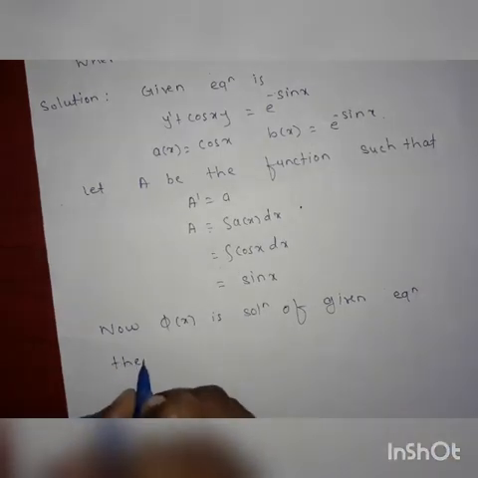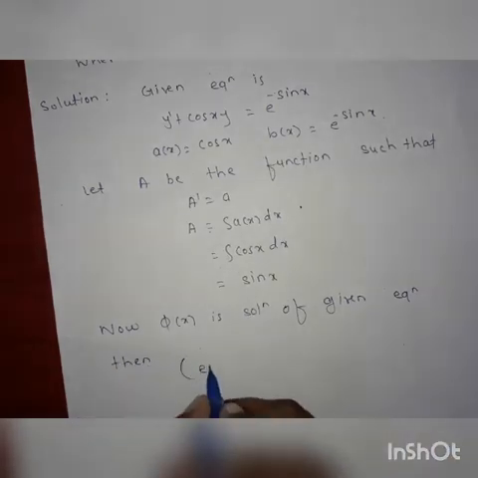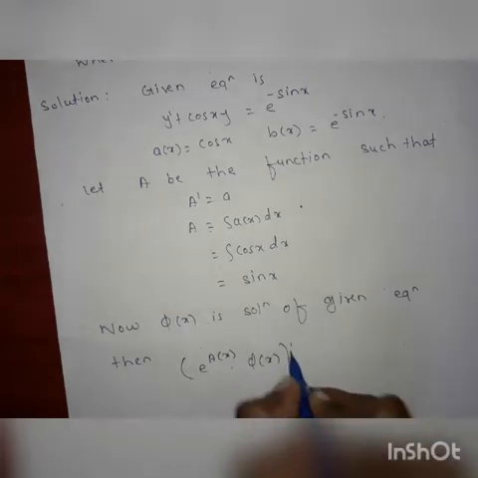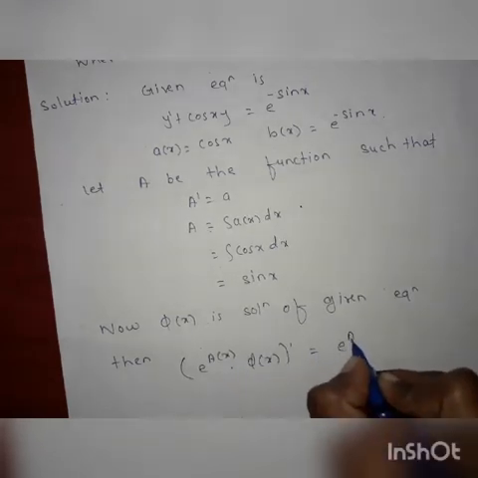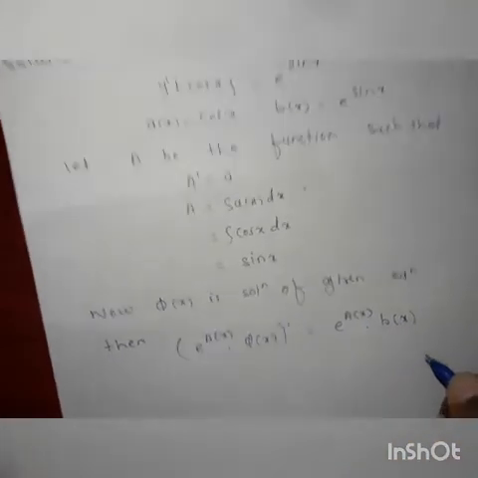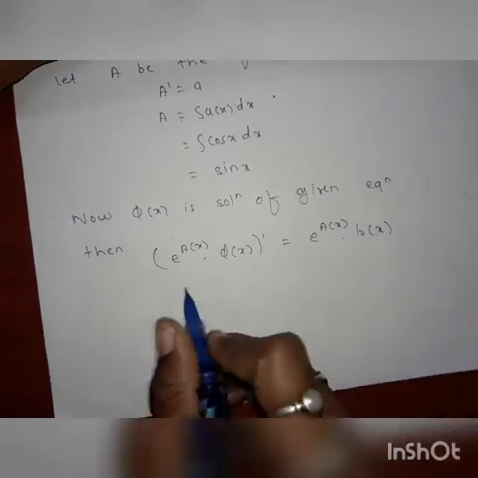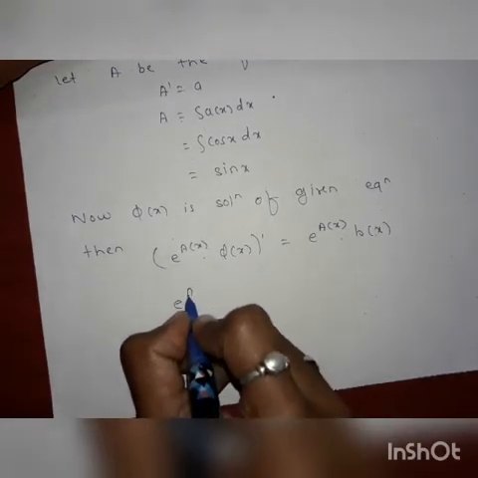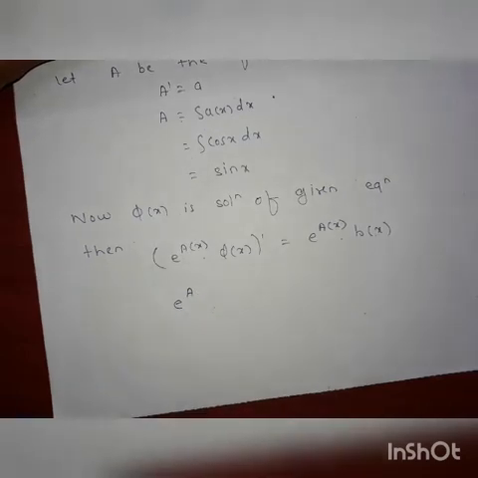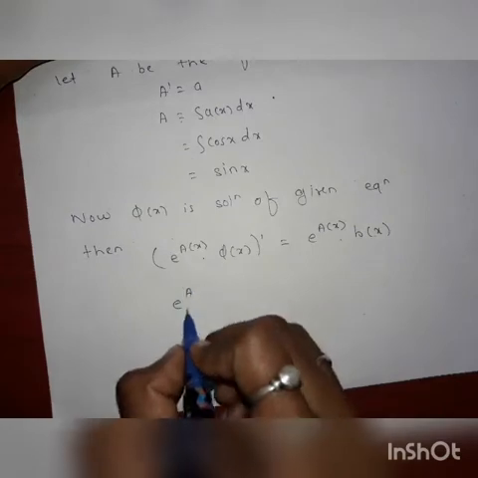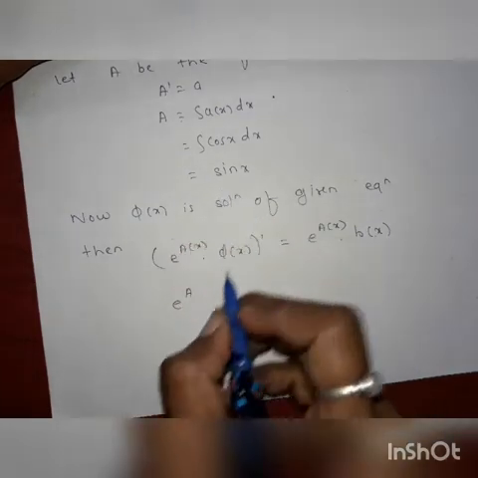Now in the next step, phi of x is a solution of the given equation. Then we know that (e^(A(x)) phi of x)' is equal to e^(A(x)) into b of x. Integrating both sides, the integration and derivative get cancelled. Here put the values of A of x and b of x. So e^(A(x)) is e^(sin x).